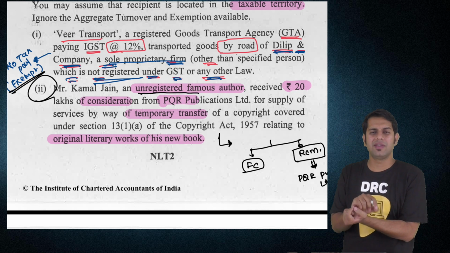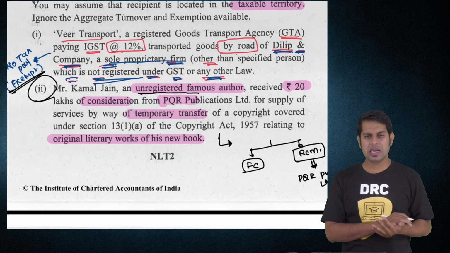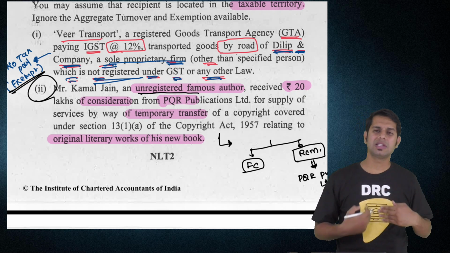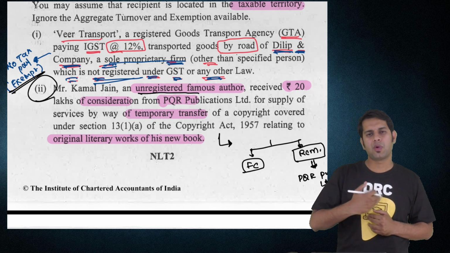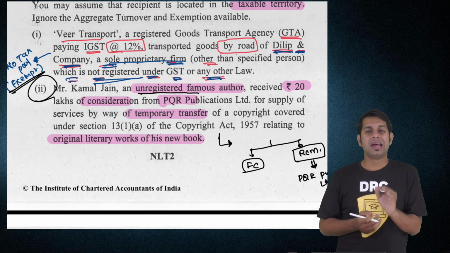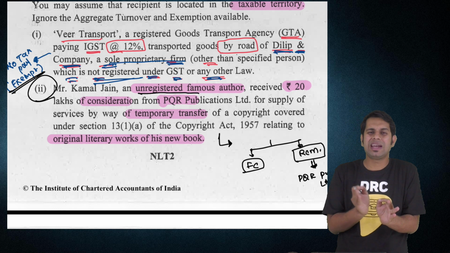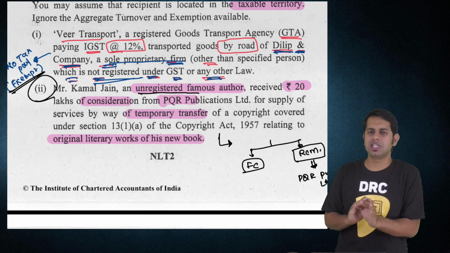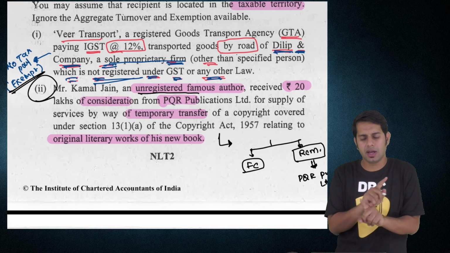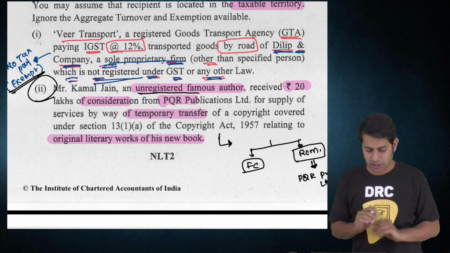This point which they have given is with regard to the small amendment which was recently made. As per that small amendment, what is the provision telling? If the services are provided by the author by way of transfer of original literary work, then the tax can be paid by the author. He has an option to pay tax under forward charge if he is getting registered and he informs the same to the publisher. If there is no such registration or there is no such information, then the publisher has to pay the taxes under reverse charge mechanism.